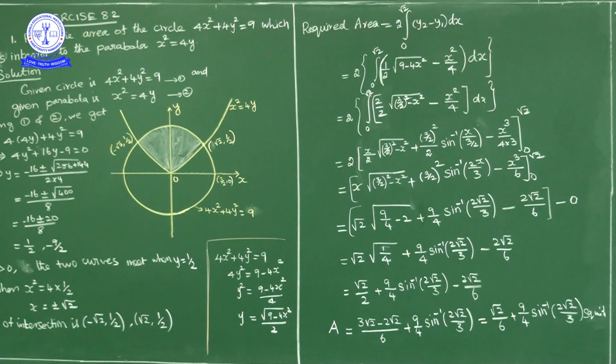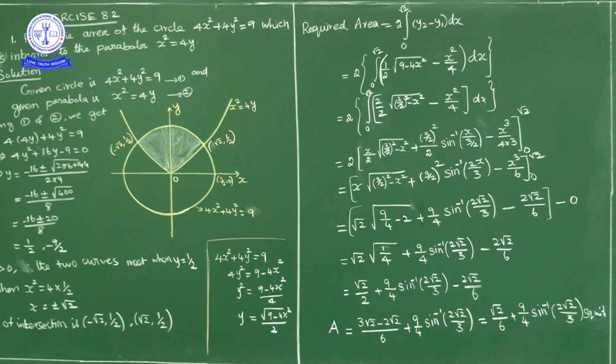Okay, so using that formula, x by 2 into square root of (3/2)² minus x², plus a² by 2, that is (3/2)² by 2, into sin inverse of x by a, x by 3/2, minus the integration of x². Integration of x² is x³ by 3. Already there is 1 by 4 in the denominator, so x³ upon 4 into 3, lower limit 0, upper limit square root of 2.